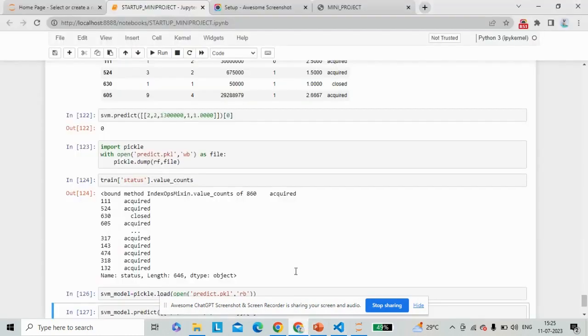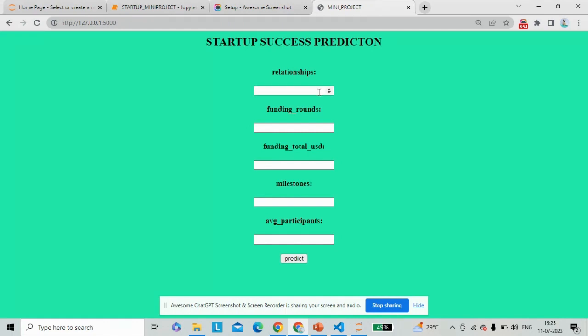Finally, a web application was built. After executing this code, we have brought up the web application. It was built using Flask, allowing users to interact with the trained model. The application provides a user-friendly interface where users can put in the relevant information about a startup and obtain a prediction of its likelihood of success.